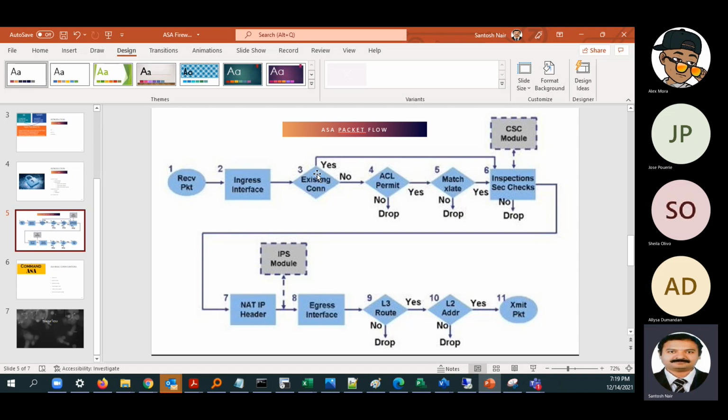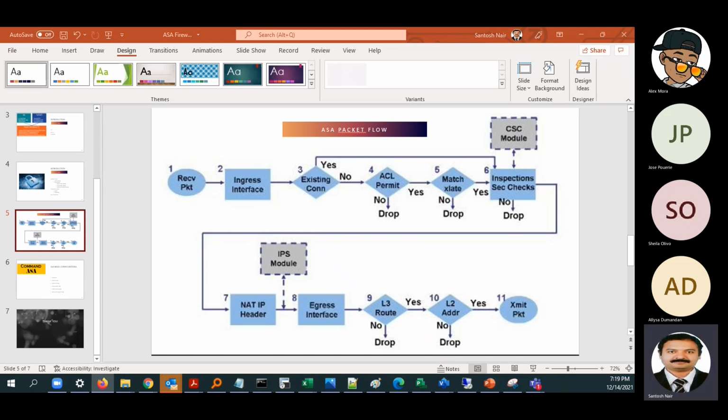So it will check for an existing connection. If there is an existing connection, it will not check for the ACL or XLATE. It will directly go to the inspection, as I told you, right? Inspection security. And after that, it will come to the NAT check. Actually, it will do the natting and then it will go to the IPS module. And after that only it will go to the egress interface, check for the egress interface and do the L3 route.